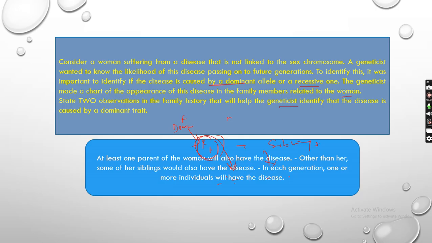At least one of the parent of the woman will also have the disease. Other than her, some of her siblings would also have the disease. In each generation, one or more individuals will have the disease. Okay.